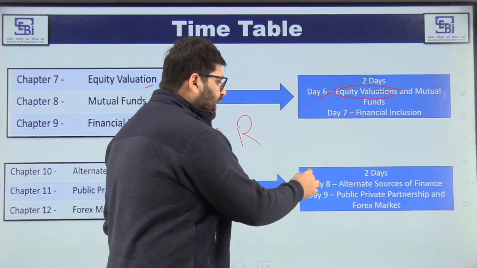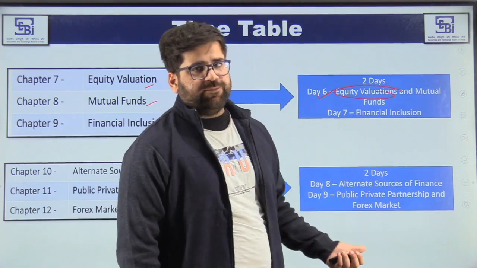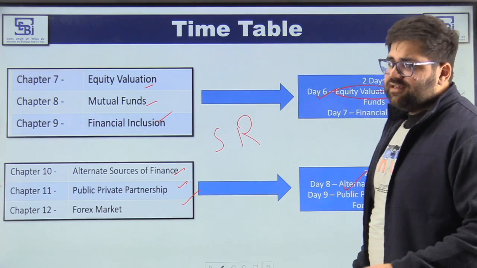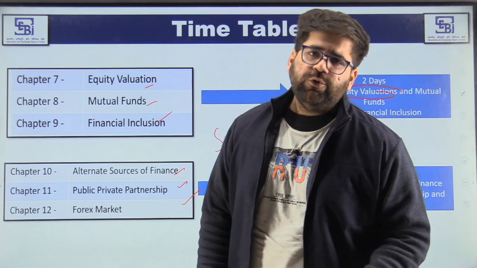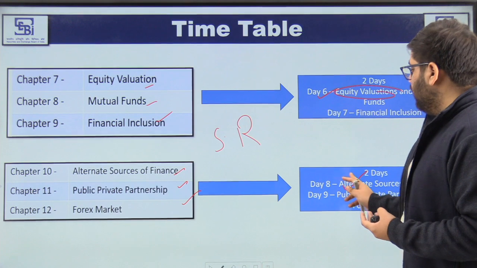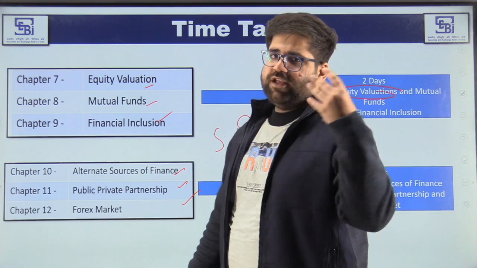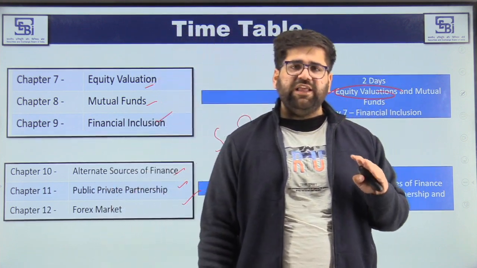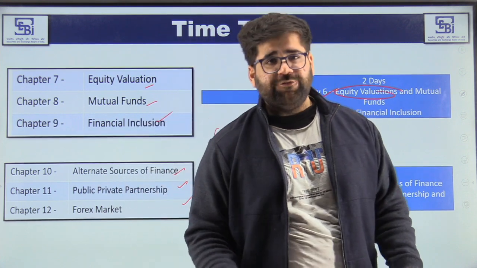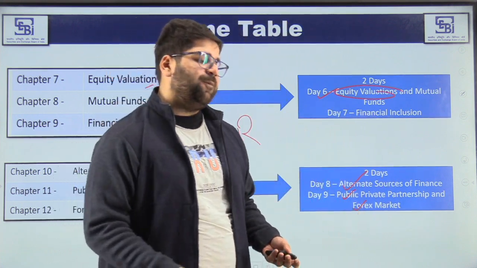Then move to day 8. On day 8 we will cover alternative sources of finance, and on day 9 we will cover PPP and forex market. Again, it's very doable in 2 days, because alternative sources of finance is a bit of a theoretical chapter. All you need to do is understand the concept and move ahead. There are no numericals in alternative sources of finance. Same goes with PPP and forex. For forex, I have told you, if you are covering chapters 3, 4, 5 and 6 in a very deep manner, then forex is also done. In PPP, there are certain models which you will have to mug up. Yes, if you are not able to understand the concept, then you have to mug up. That is the last option we have.